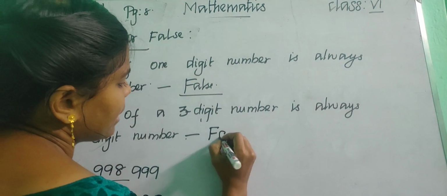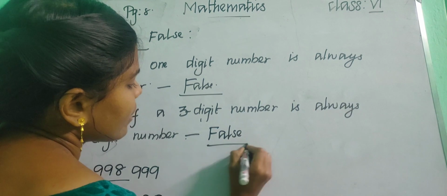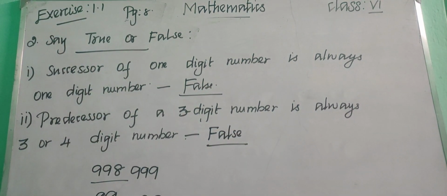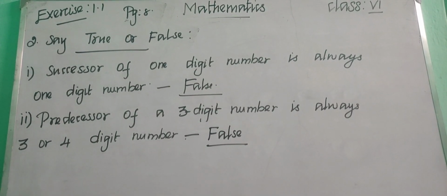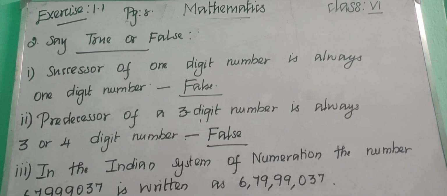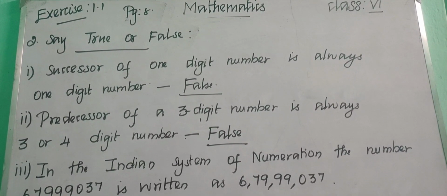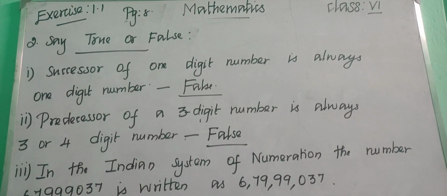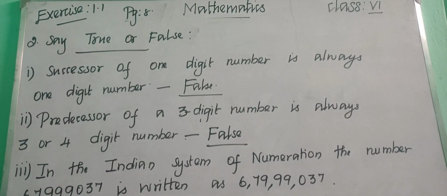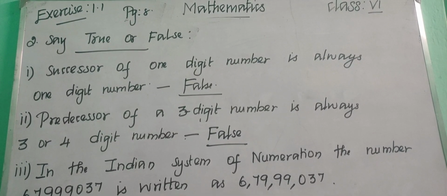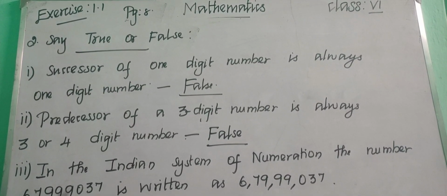Write the answer. If you have written the correct answer, very good. If you have written a wrong answer, just change your answer. Okay children, and then the third one. So in the Indian system of numeration, the number 67999037 is written as this. Yes, it is correct, right?